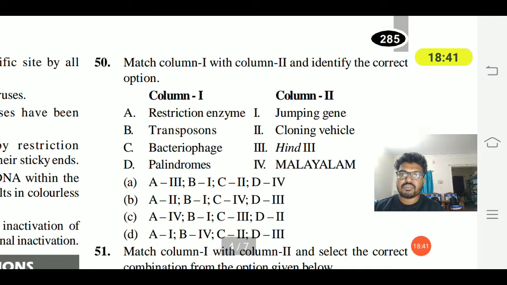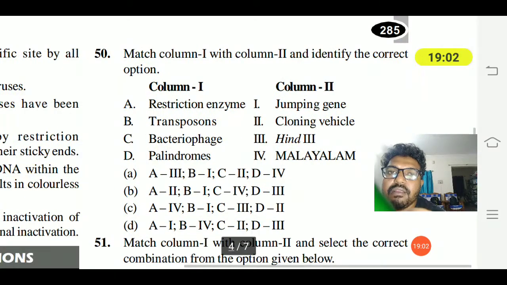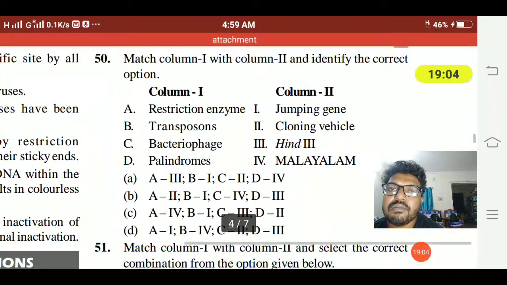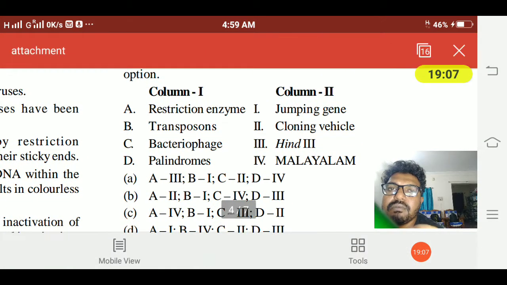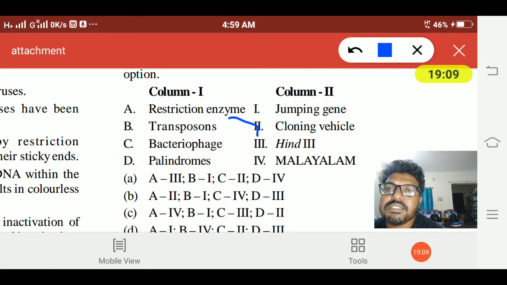Fiftieth question, last question. Match column 1 and 2 and identify the correct option. Restriction enzyme, transposons, bacteriophage, palindromes. Jumping genes, cloning vehicle, EcoRI. So restriction enzyme is EcoRI, A3.